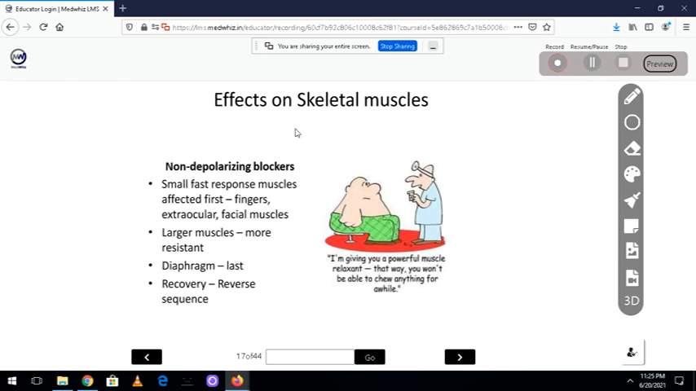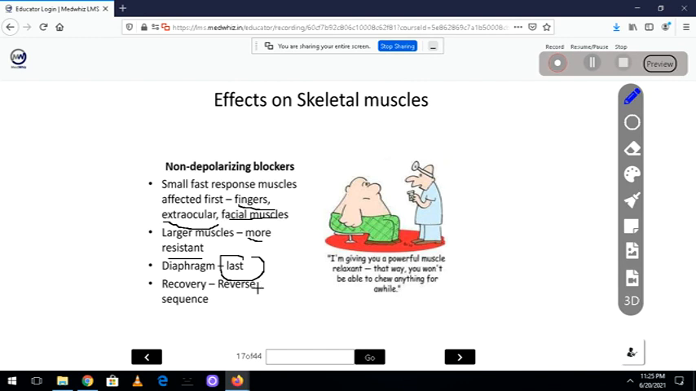Now, moving on to the effect on skeletal muscles. Who will get affected? Suppose I give a muscle relaxant to someone. Which muscles will relax first? The fast acting muscles and the muscles with high blood supply. Imagine in your body which are the faster acting ones. Yes, the extraocular muscles. So they will get affected first, and the facial muscles. Then the larger muscles are more resistant, so they will not become relaxed in the initial phase. The last to relax is the diaphragm, and the recovery is in reverse order.